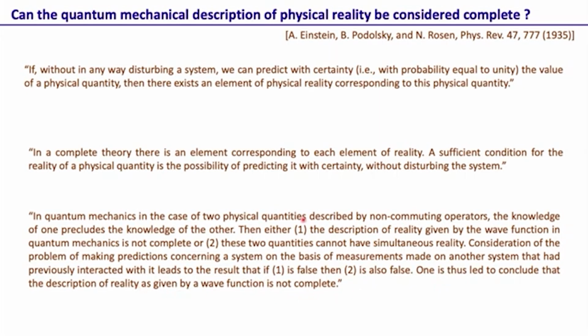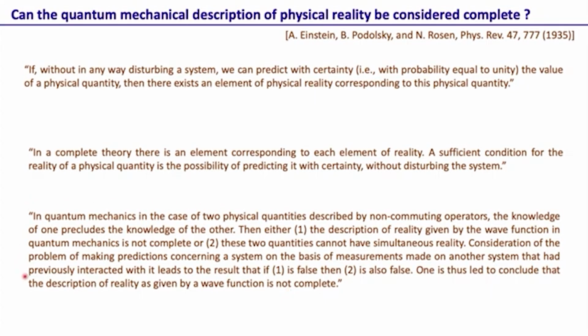Well, I will not go through this here. I just wanted to point out these statements from the paper. But we'll go through the paper now and through the maths to see what they actually mean here. One point is clear, which is what I wanted to bring out here. They were feeling, and actually concluding, that the quantum theory as given in terms of the wave function is not a complete theory, and they thought that something more needs to be done with the theory. Maybe some additional variables need to be supplied to make it a complete theory.